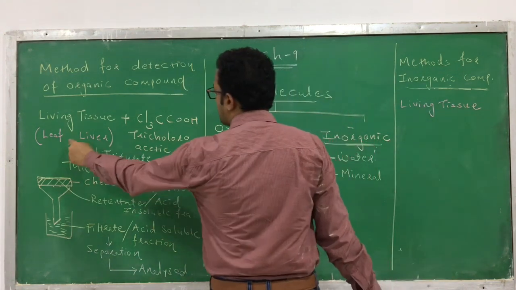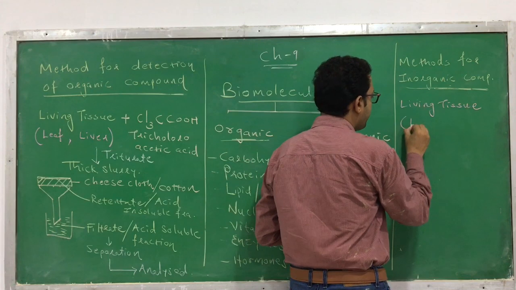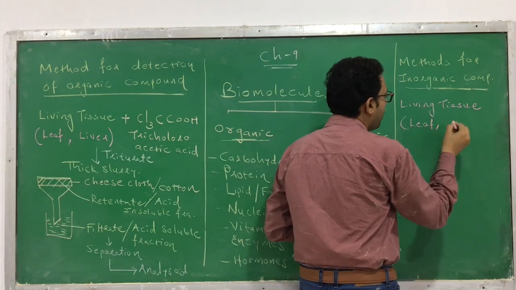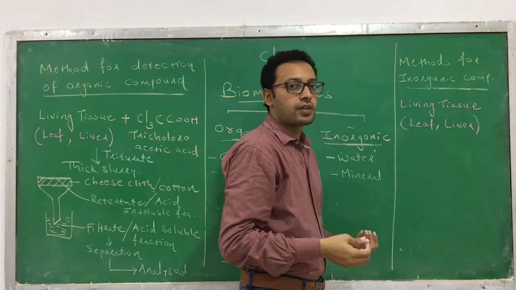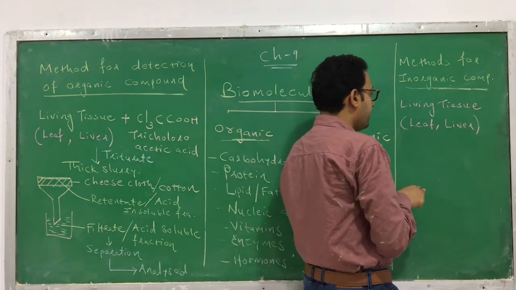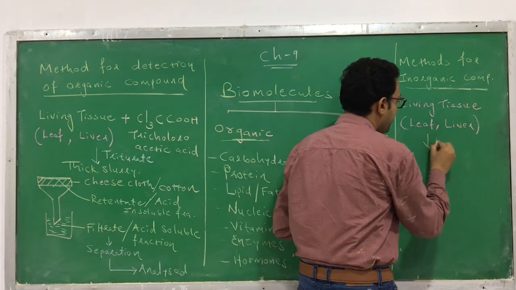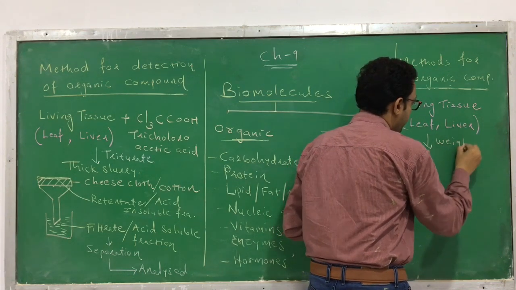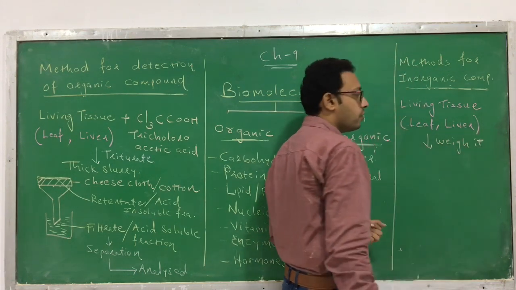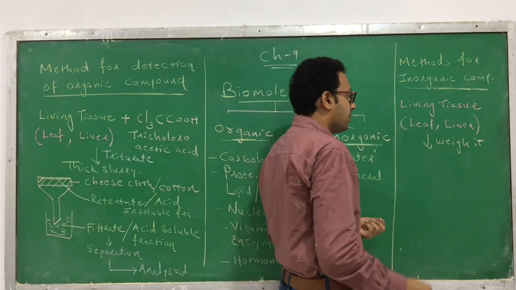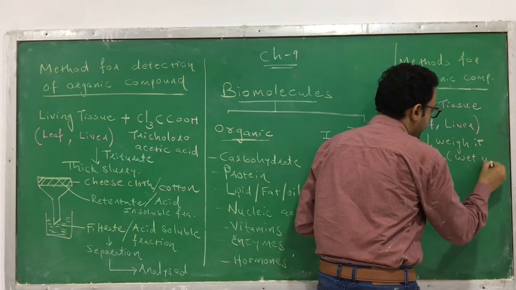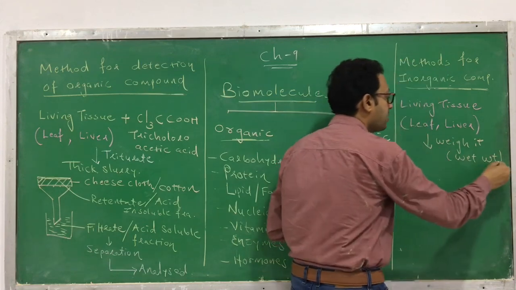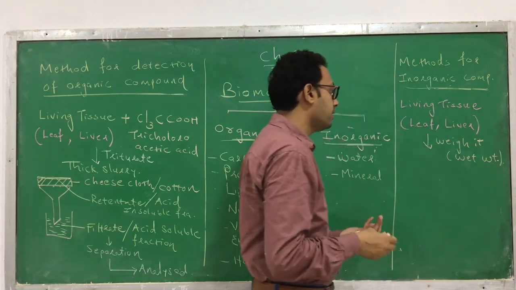Okay, similar to this experiment, the living tissue may be any one. It may be a leaf, or a liver, or any other living tissue. Then this living tissue has to be weighed. After weighing, the weight obtained is called the weight.